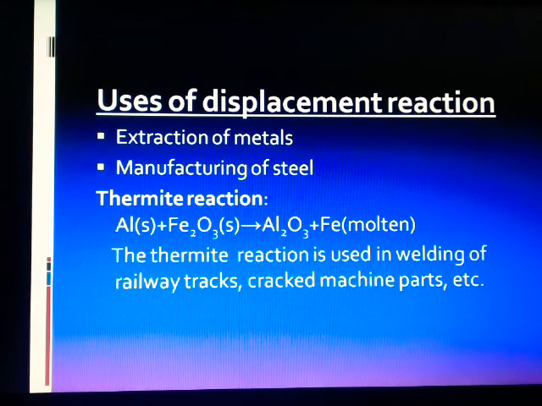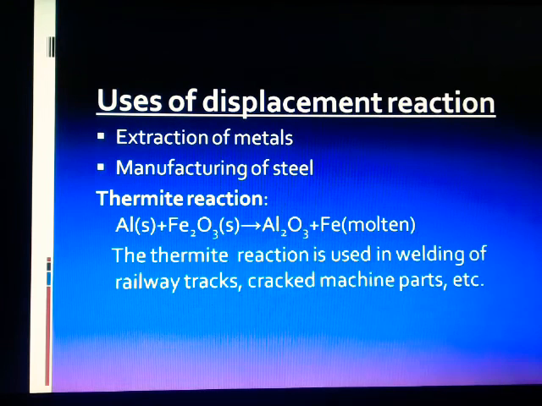Uses of displacement reaction. It is mainly used in extraction of metals. So far we have seen there are 118 elements which have been found, and we cannot use the metals which we are getting directly from the earth. So certain things should be done. Extraction of metals is done with the help of this displacement reaction. And also for manufacturing of steel, this reaction is useful.